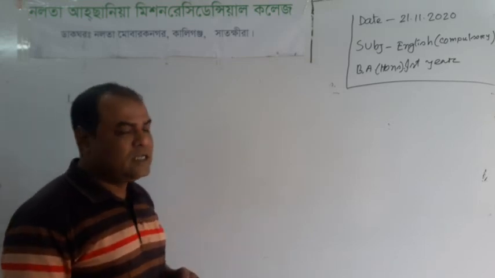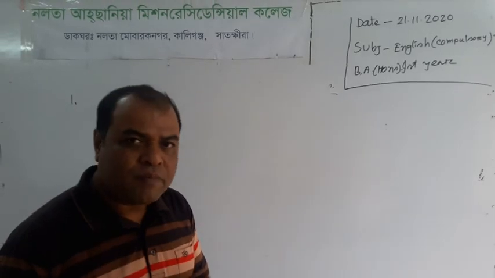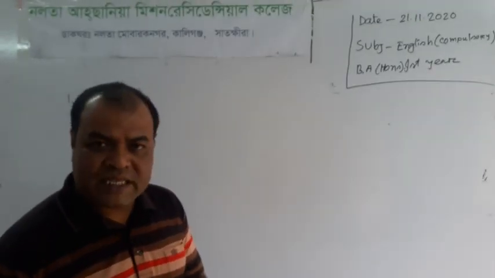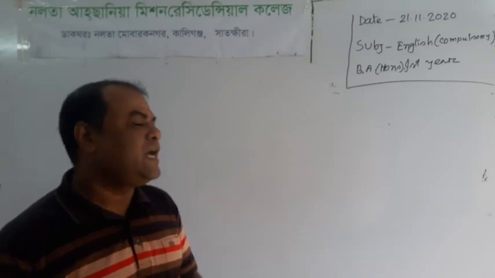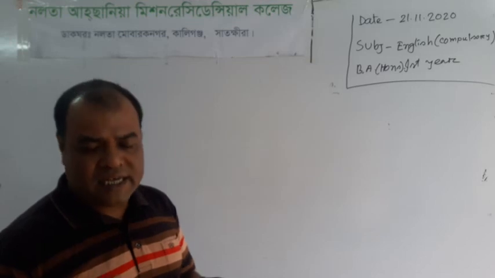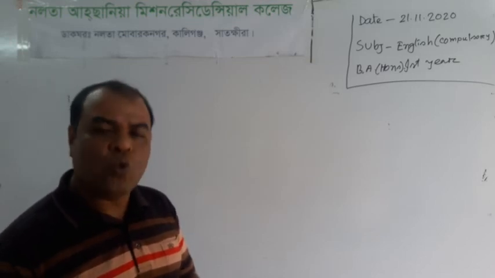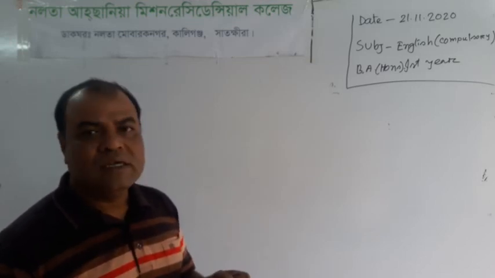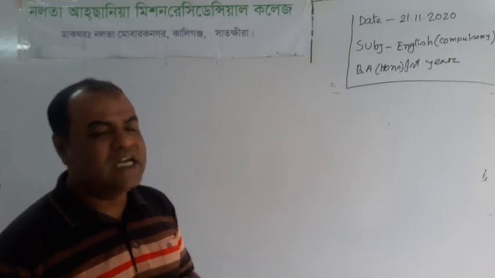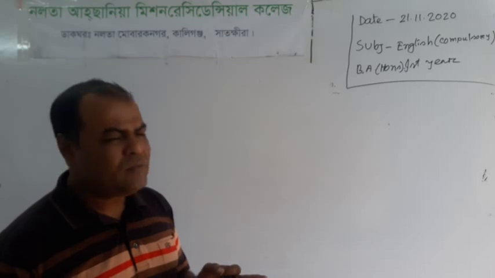At first you have to omit some information. If you omit the information of any person, you have to use who. Any place, you have to use where. Any time, you have to use when. Any reason, you have to use why. For the way of performing anything or any job, you have to use how.